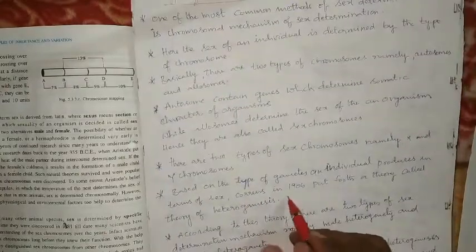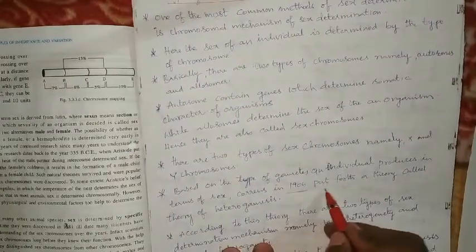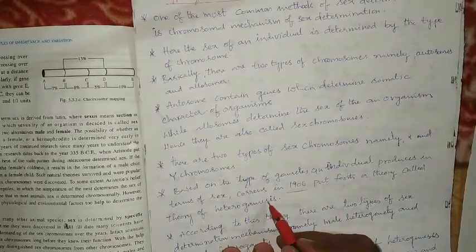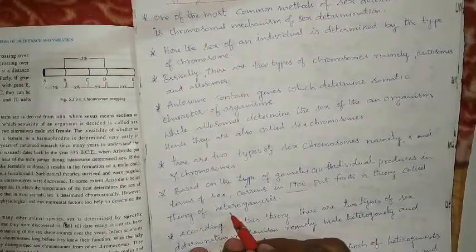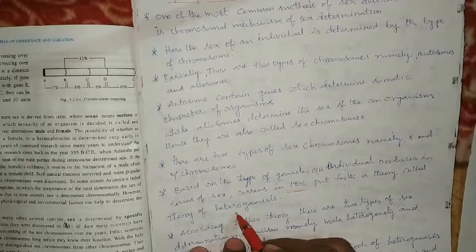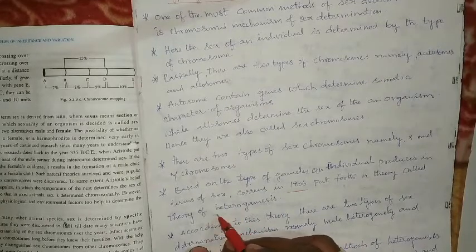Based on the type of gametes an individual produces in terms of sex, Correns in 1906 put forth a theory called the theory of heterogamesis.